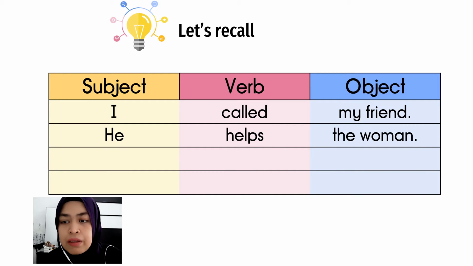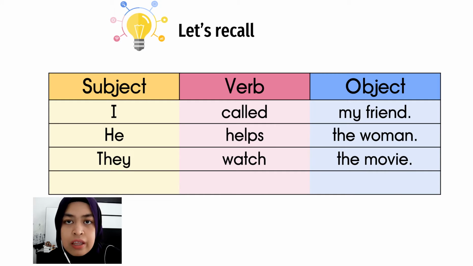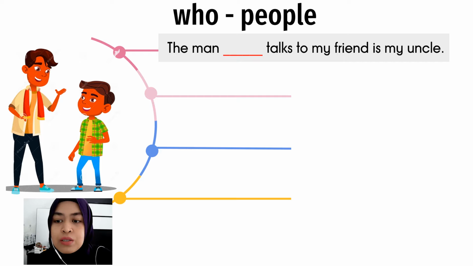He helps the woman. They watch the movie. The cat ran at the park. Alright, so first we are going to focus on who. Who is for people and the people in the subject of the sentences.